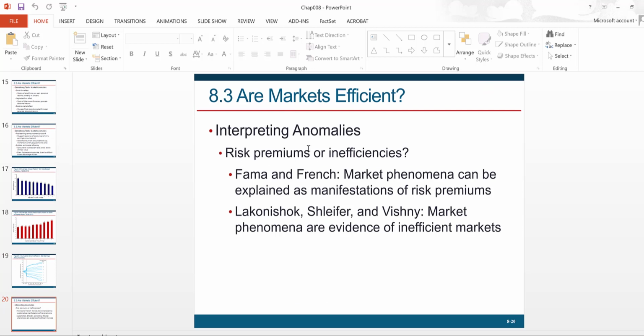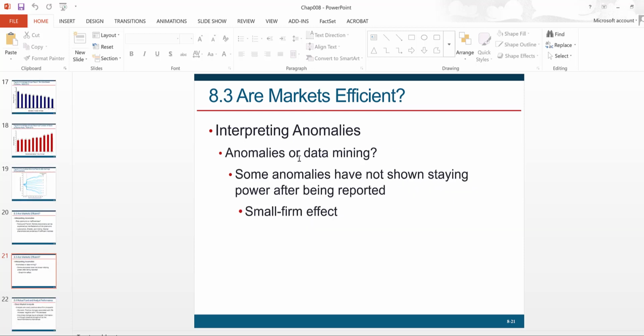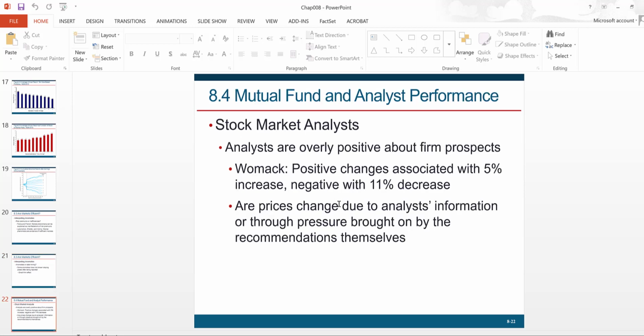It could be due to risk or it could be due to inefficiency, right? So that debate would never be resolved. There's also this issue of data mining, that when you repeatedly analyze the same data, just by chance you would come up with some return patterns, right? So that is another issue in interpreting this evidence.